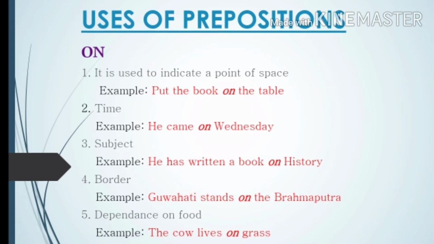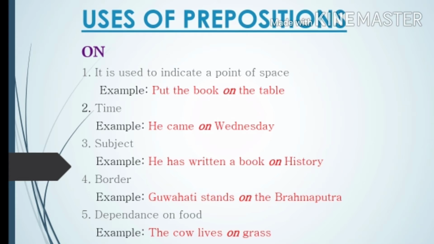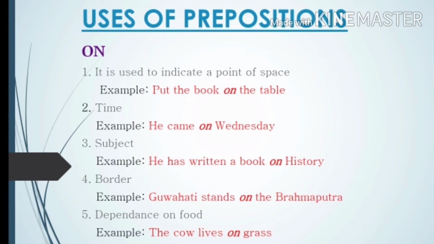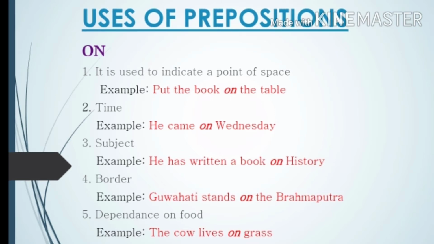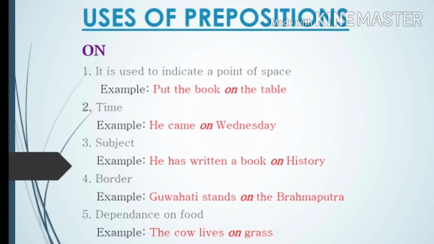But in case of a period of time, suppose you take the month of July, suppose we have to talk about a particular month, then we use in, not on. Not on July, on August. It is in July, in August. Okay, so don't get confused with in and on.